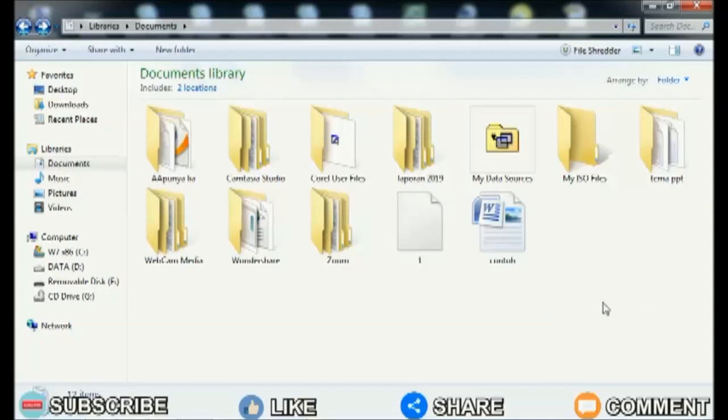Maybe friends accidentally delete important files on a computer or laptop, and are confused about how to restore the deleted files. In general, most computers or laptops use the Windows operating system, and usually when we delete a file on Windows, the file will be stored first in the trash or recycle bin.